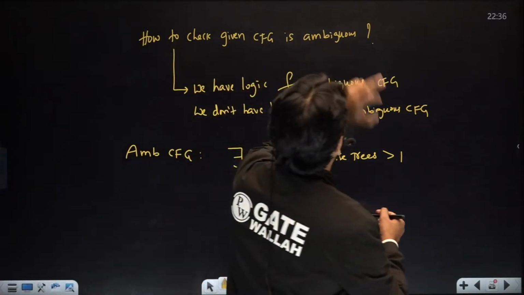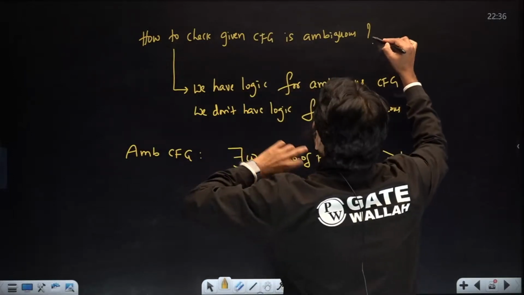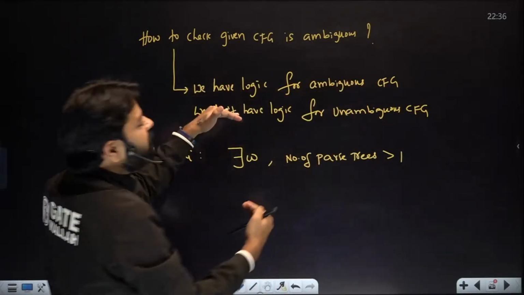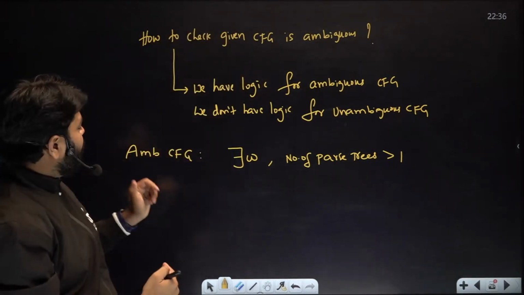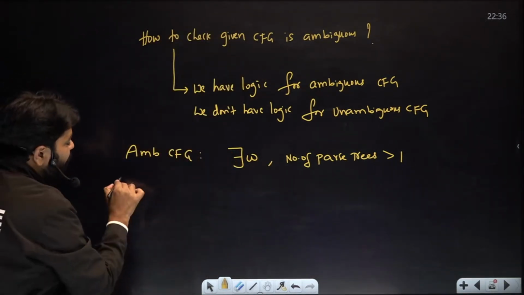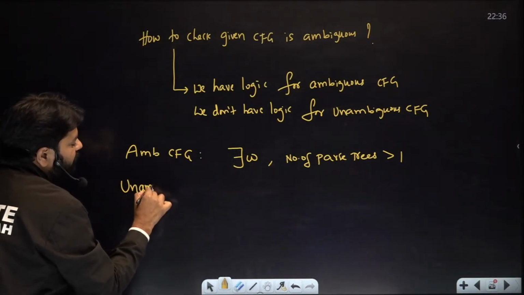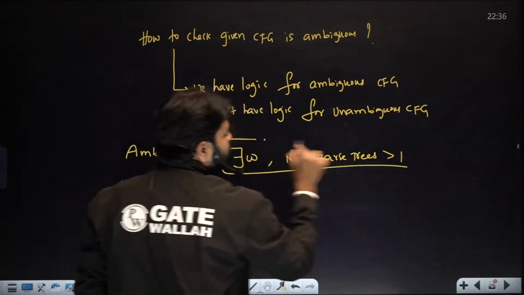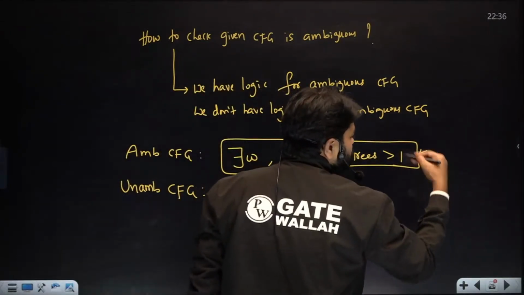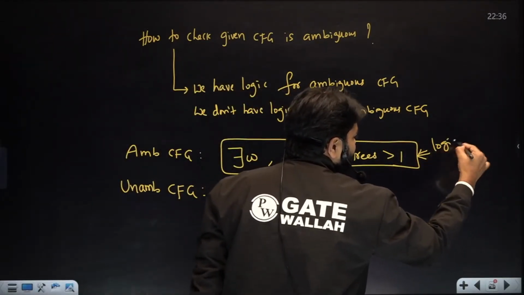Let's say how to check the grammar is ambiguous. Yes means ambiguous, no means unambiguous, right? Yes has a logic. But if you want to say unambiguous CFG, no logic. Is there a logic, right? This is a logic. Also you can use it as a logic and definition.